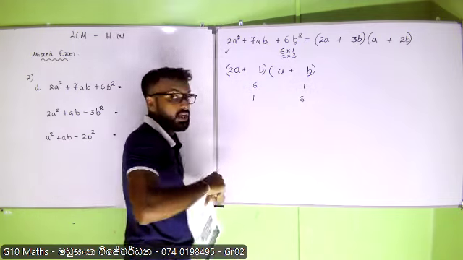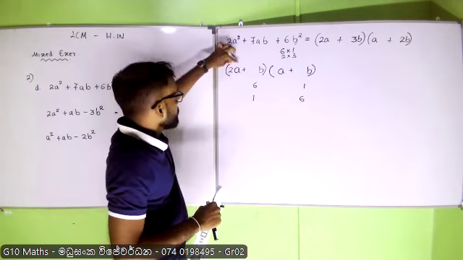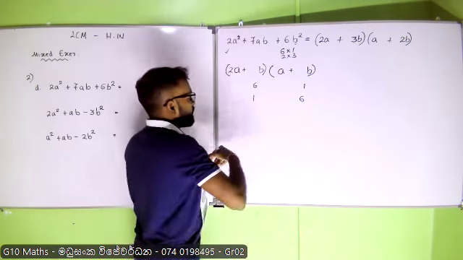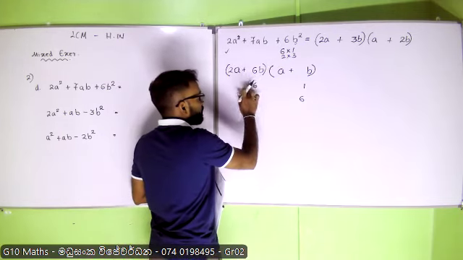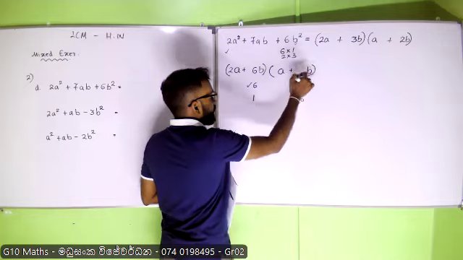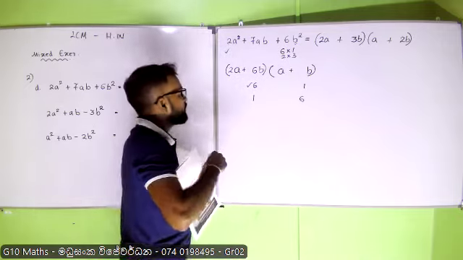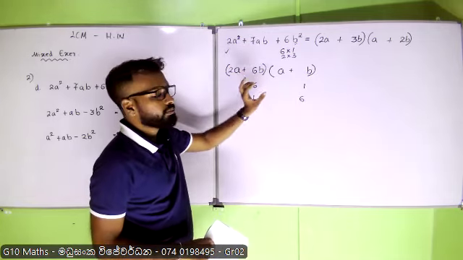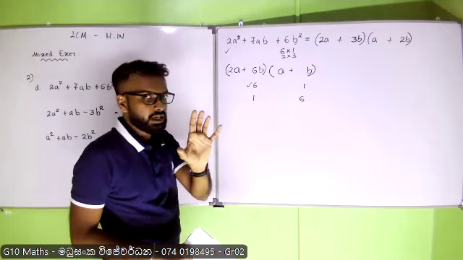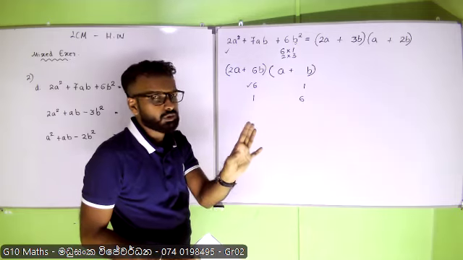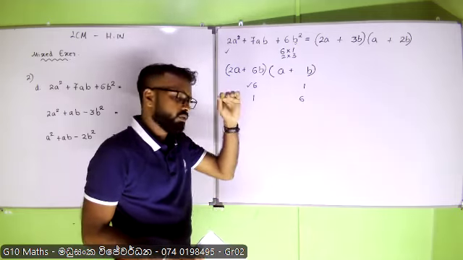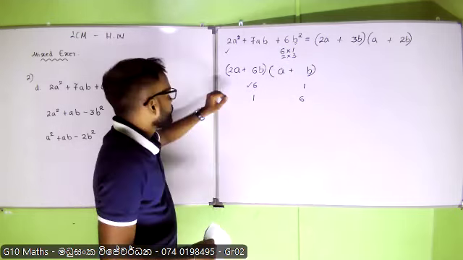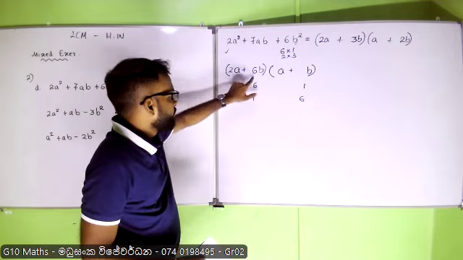So now I am going to check. I will check this possibility, 6b and 1b. I am going to check whether I am getting plus 7ab by adding the 2 terms. Now just observe. If you are okay with this, catch it. If you are not okay, doesn't matter. This is the first possibility and I am going to check.